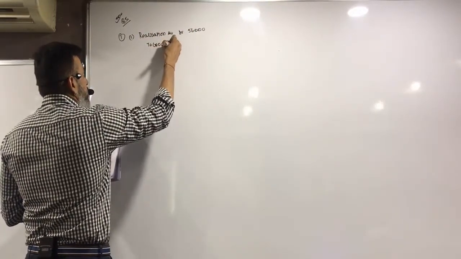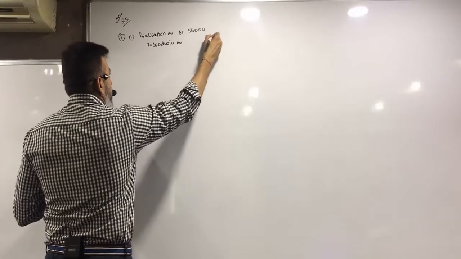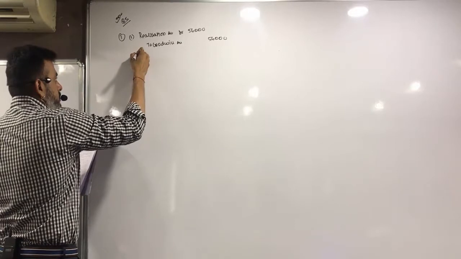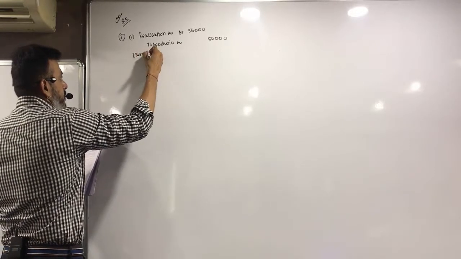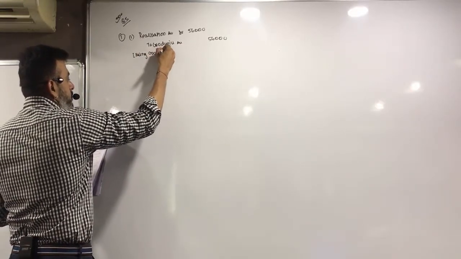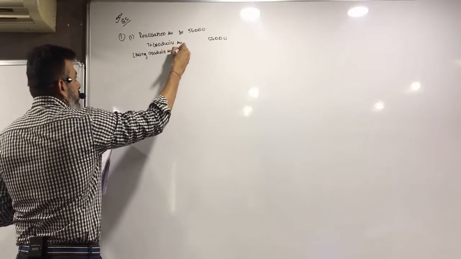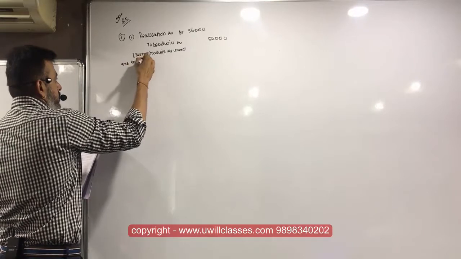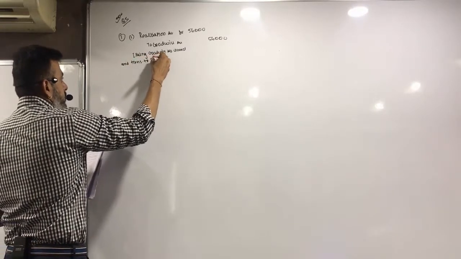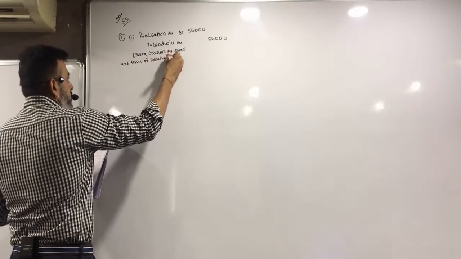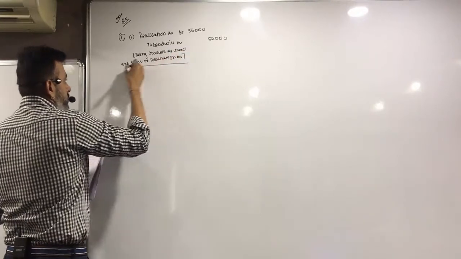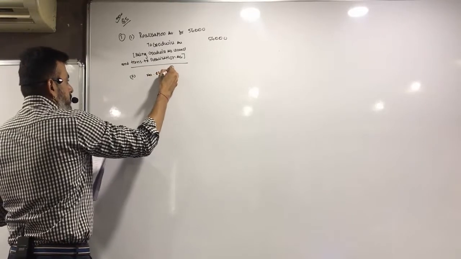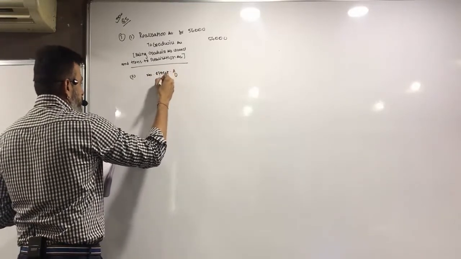to goodwill account 56,000. Being goodwill account closed and transferred to realization account. Second, no effect of realization.